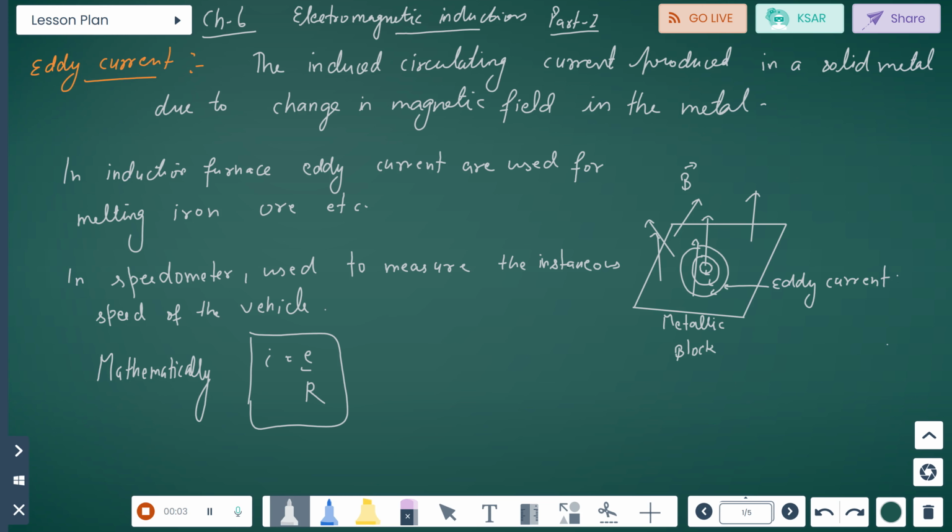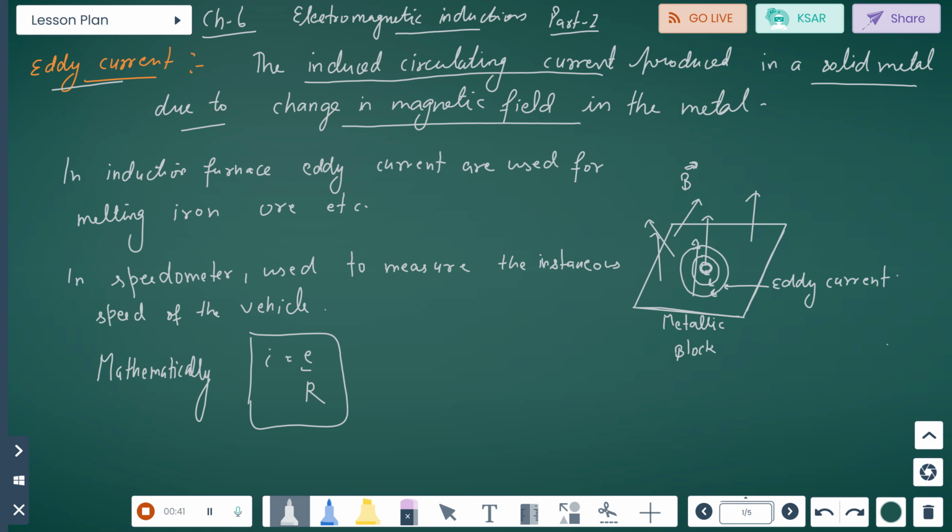Now electromagnetic induction part two starts with eddy current. Eddy current is the induced circulating current produced in a solid metal due to change in magnetic field in the metal. Suppose we have a metallic block, and here is our induced circulating current produced in a solid metal due to change in magnetic field in the metal. Inside the metal, the magnetic field will change. Then we have B, and eddy current circulating in a metallic block.